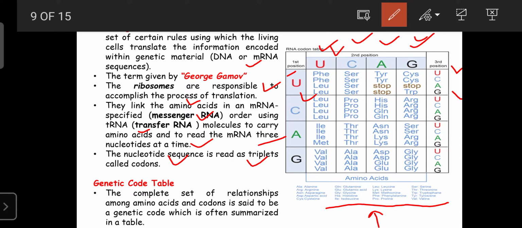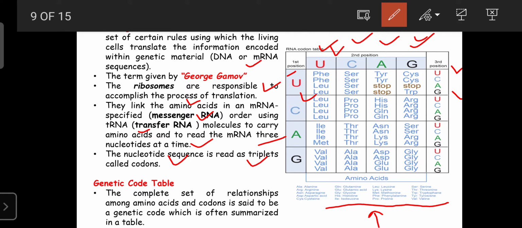CUU is a code for leucine, as well as CUC, CUA, and CUG, which are also codes for leucine. It means for a single amino acid, multiple codes are available, but the same code is not available for multiple amino acids. For example, once again, UUU is only for phenylalanine, not for leucine. That is one of the universal, unique rules of the genetic code.